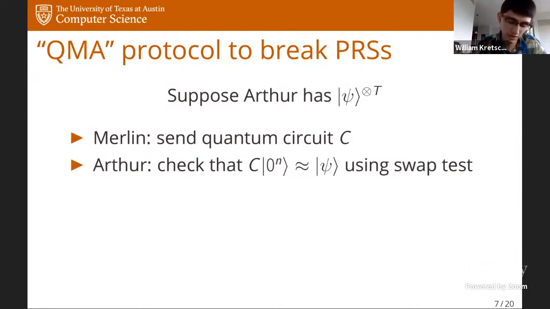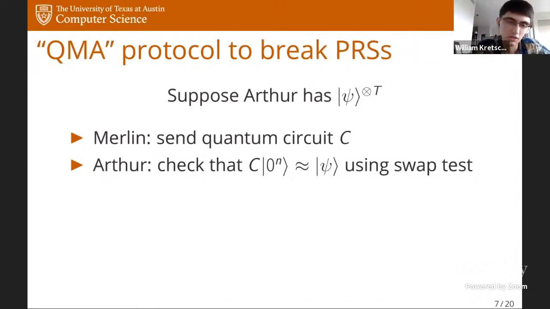And so what I'm going to show is that a QMA protocol can break PRSs, and hence, in some sense, if pseudorandom states exist, then it must be hard for polynomial time quantum algorithms to decide this kind of QMA problem. And the problem just goes like this. Suppose Arthur has copies of this state psi, which is either pseudorandom or Haar random.